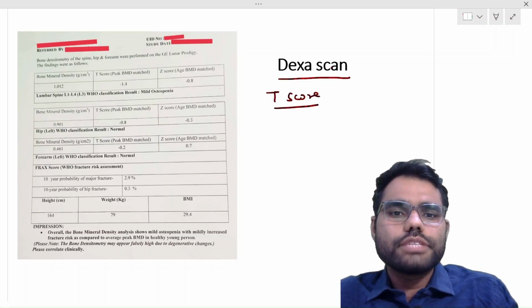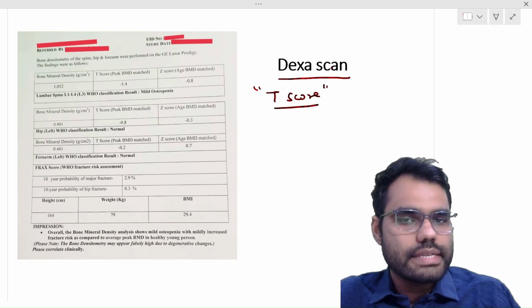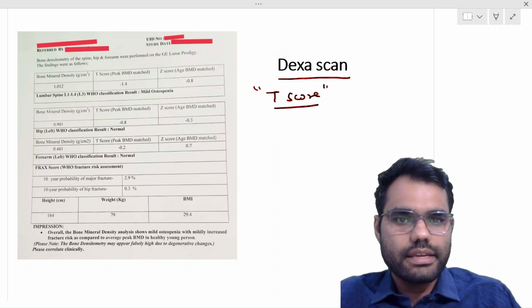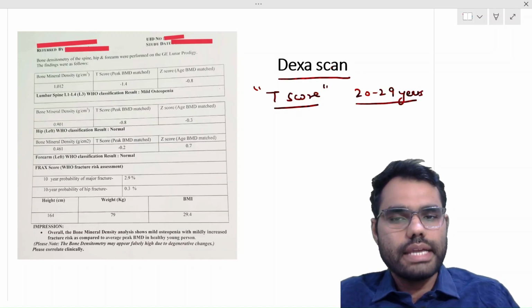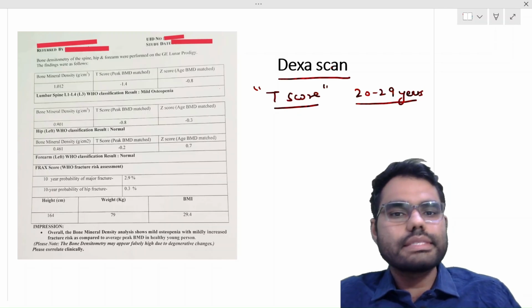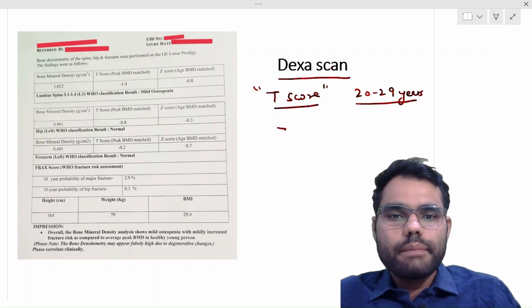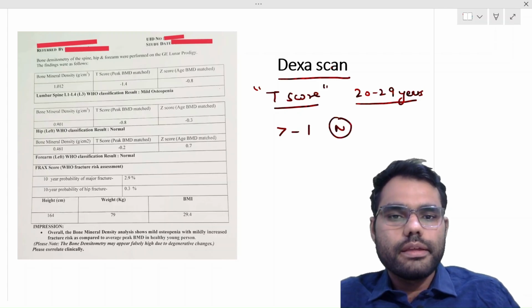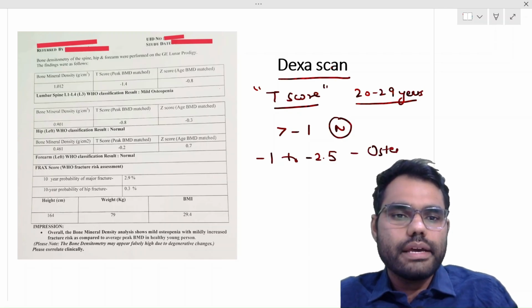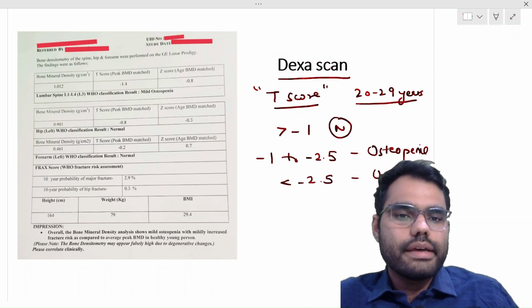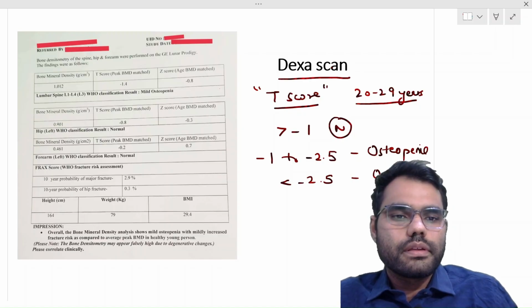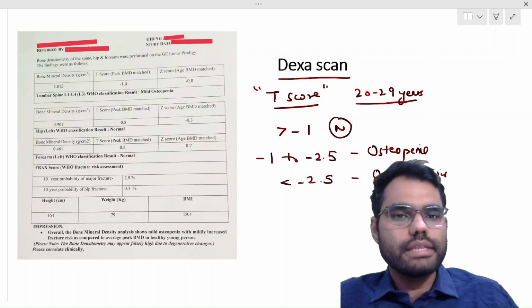So a T-score is actually a score which compares his bone mineral density with a young individual of his sex. By a young, I mean an individual who is 20 to 29 years age group. So patient's bone mineral density is compared with this individual, and depending upon that, the standard deviation is calculated. So more than -1 is considered to be normal. Between -1 to -2.5 is considered as osteopenia, and less than -2.5 is considered as osteoporosis. So this is the definition of osteoporosis using the T-score.